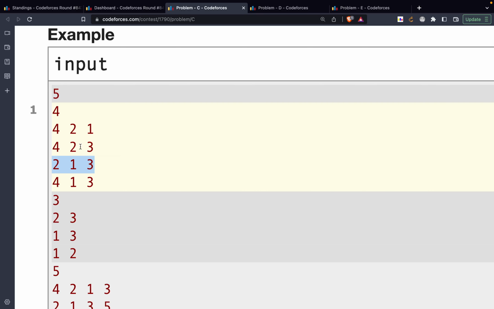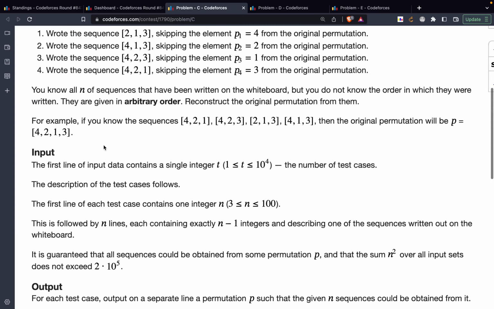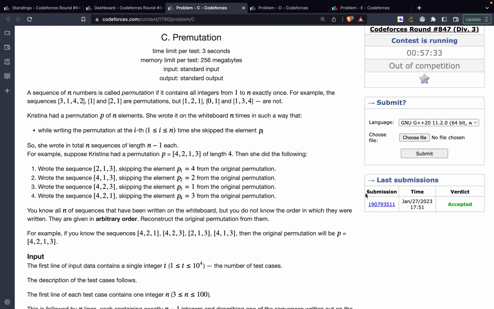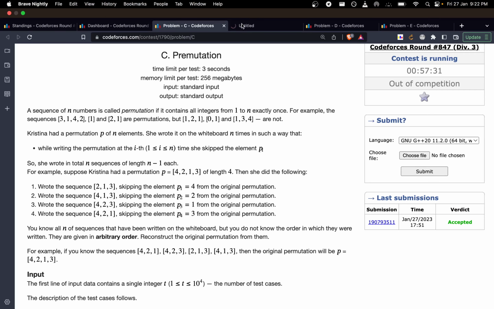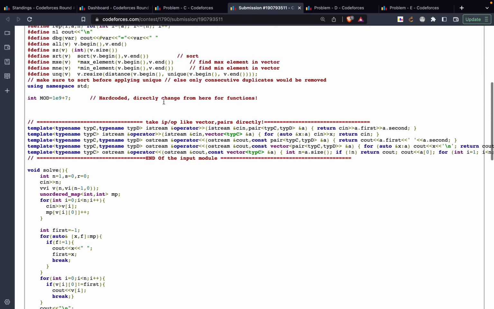So 4 definitely is our first element, and since over here the fourth element is absent, that means the zeroth element or the first element was removed, right? So this is the remaining part of the permutation. Now we also know what the first element is. The first element is 4. The remaining permutation, or the elements from second onwards, is 213. So we can simply give them a value 4213. Let me make you go through the solution itself. Maybe it becomes easier to understand then.